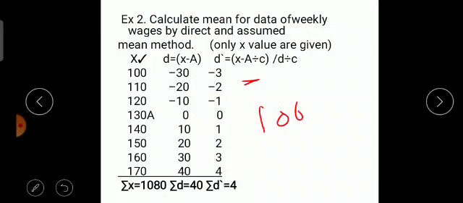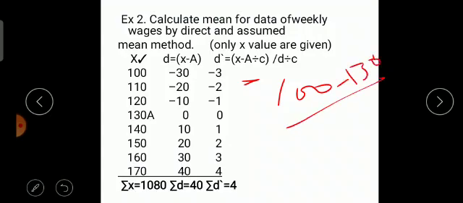The x value is 100, minus 130, divided by c, which is 10. You will get minus 3. 100 minus 130 is minus 30, divided by 10, you will get minus 3.